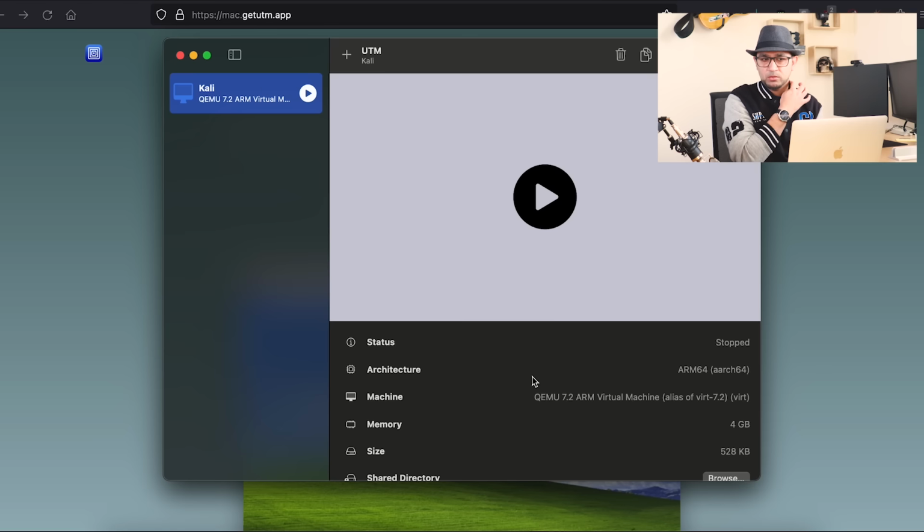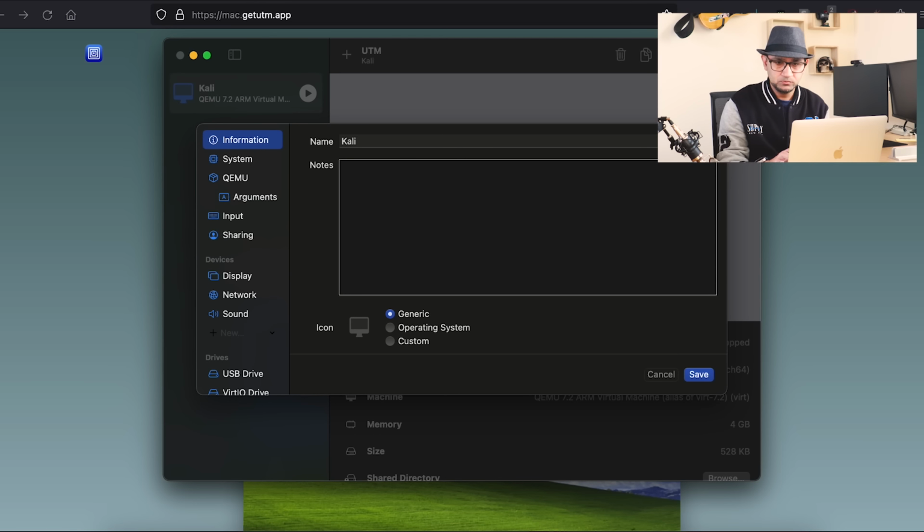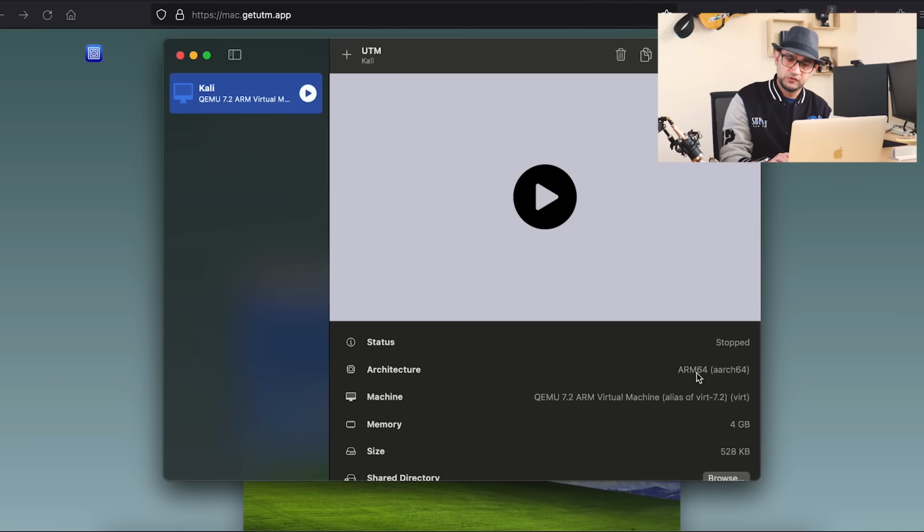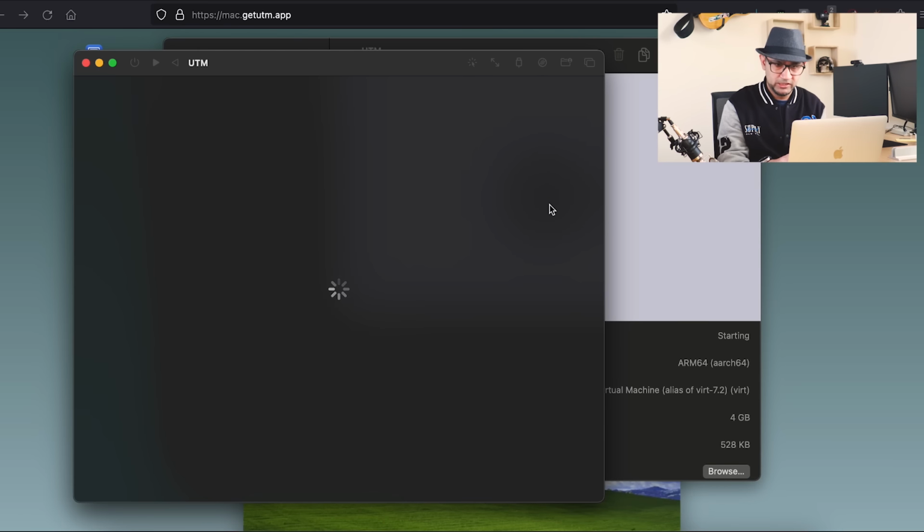Before moving forward, I would recommend one thing. You need to go to the settings on the top right, and you're going to add a serial device. The reason is that usually when you start the installation, the screen goes blank, and it requires your input at some point. So you're sitting for hours and nothing's happening, and you get frustrated. But with this, you don't, and I'll show you why.